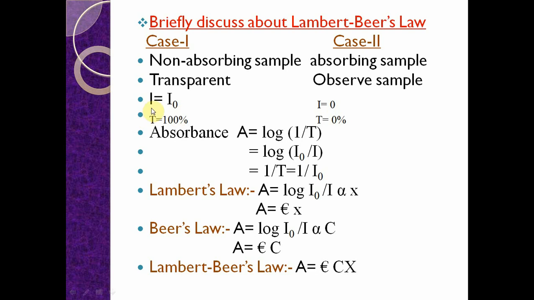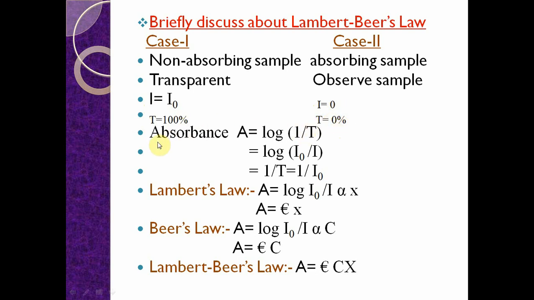In the first case, I is equal to I naught, then T is equal to 100%. In case 2, I is equal to 0, then T is equal to 0%.